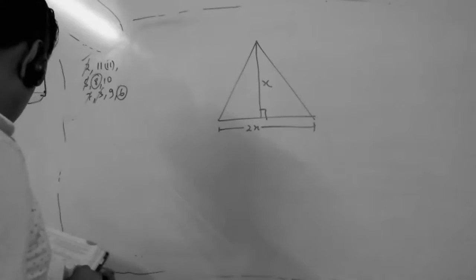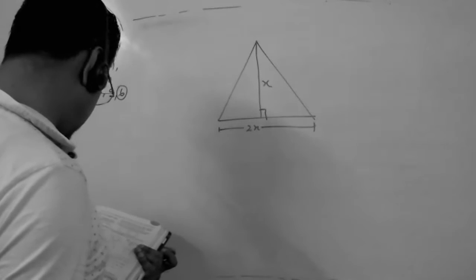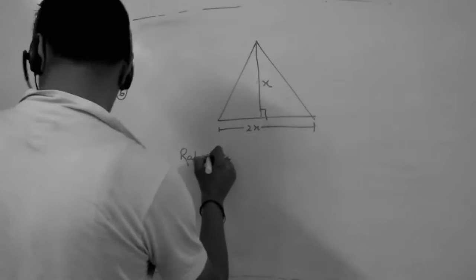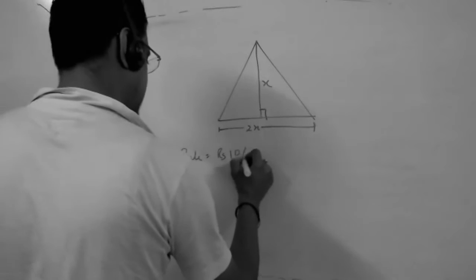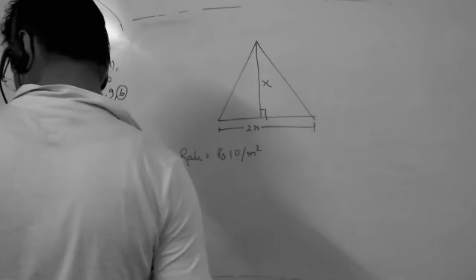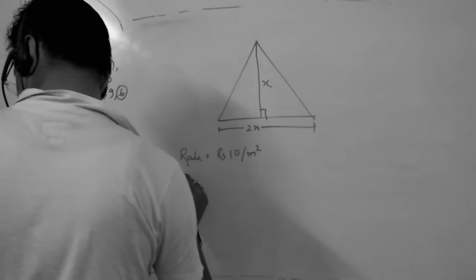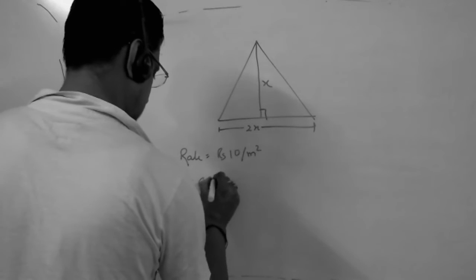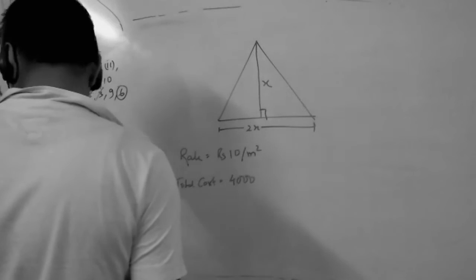If the cost of leveling the field at the rate is given as rupees 10 per meter square, and total cost is 4,000, find the base and the altitude.